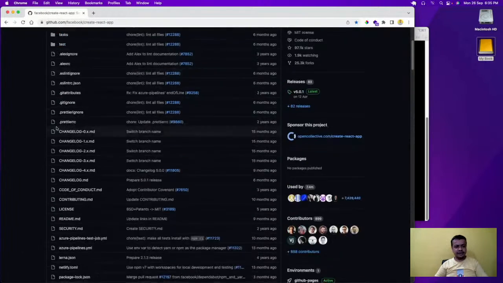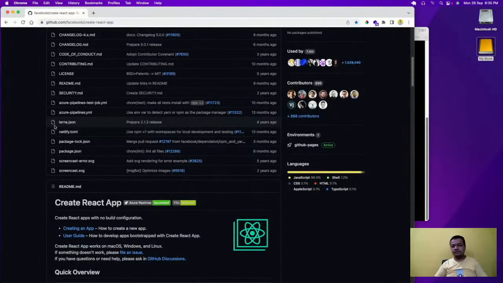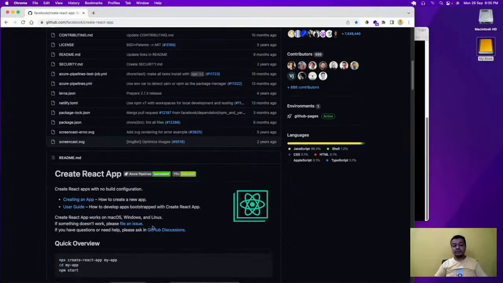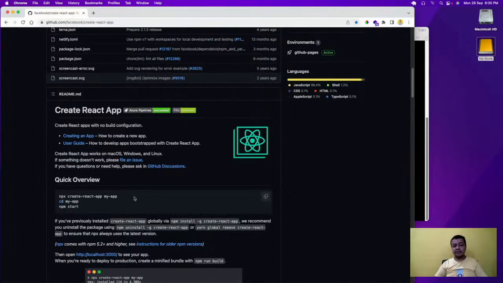What is this create React app? By default the browser understands only HTML, CSS, JavaScript. It doesn't understand anything like React. Angular also has something like this, and React also has something like this. So what we need to do is run npx create-react-app and any app name we are going to use.